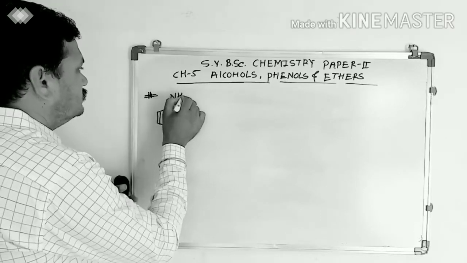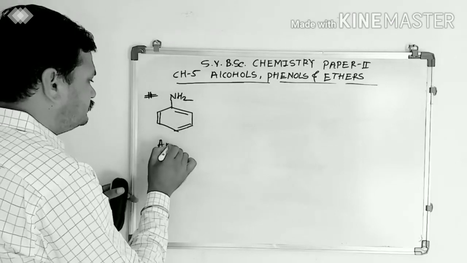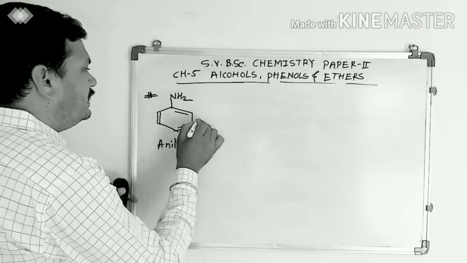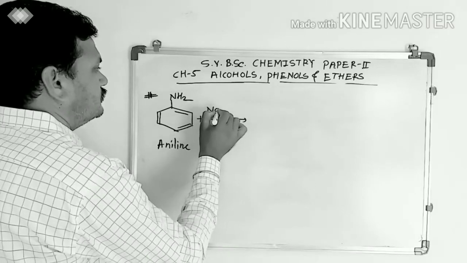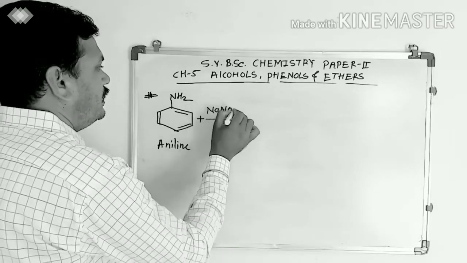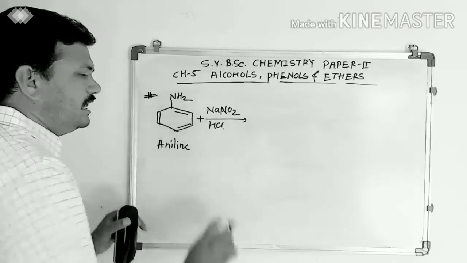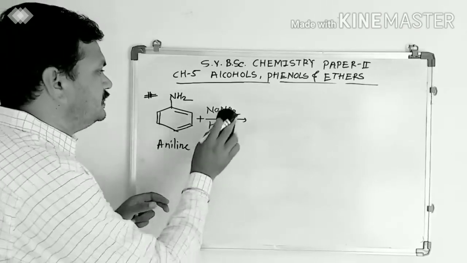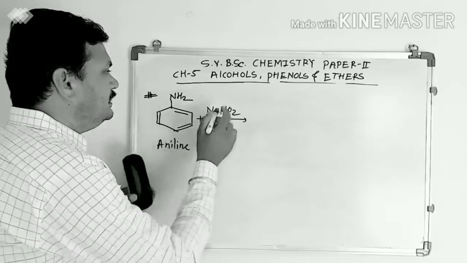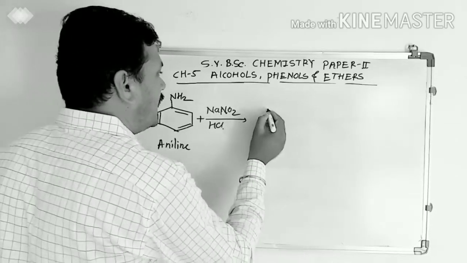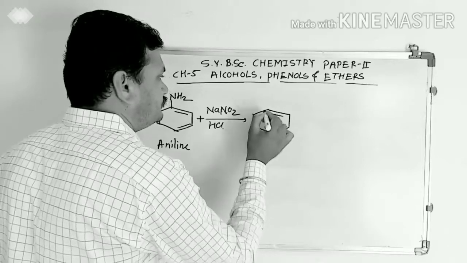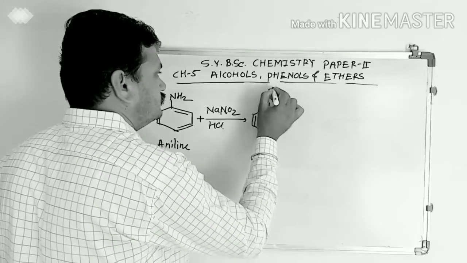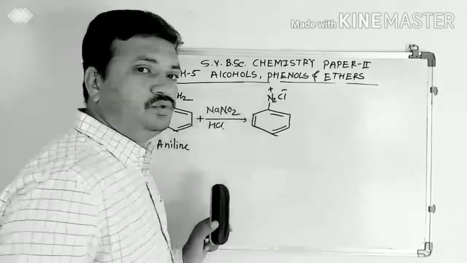Aromatic amine, that means aniline, when it is treated with NaNO2 HCl, nitrous acid, it gets converted into diazonium salt, like this. It is diazonium salt.